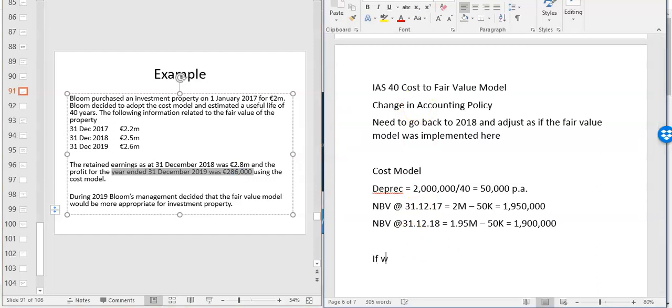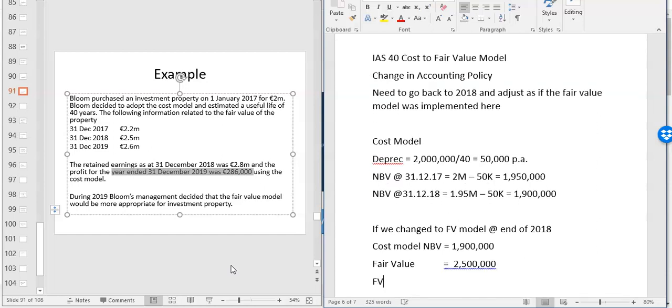Right? So if we changed to the fair value model at the end of 2018, because again you have to go back and retrospectively change it, so you can compare 2018 and 2019 at the same time period, well, what would it look like? Right? How will you compare? So you would say cost model net book value equals 1.9 million. We've already calculated that. Fair value at the end of 2018 is actually 2.5 million. We're given that in the question. Fair value, that's a gain.